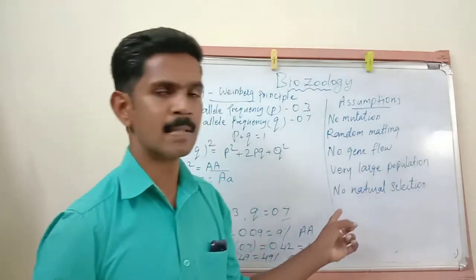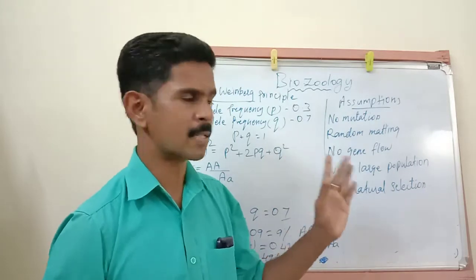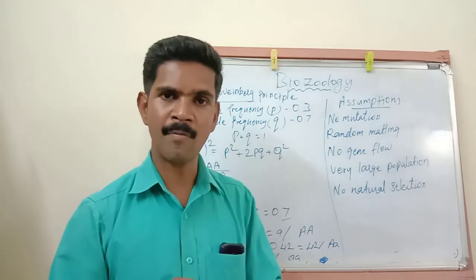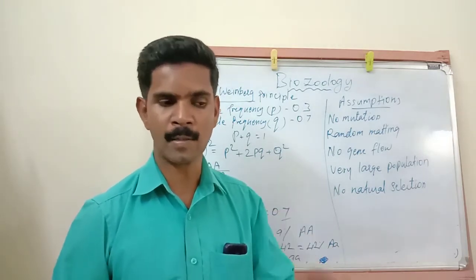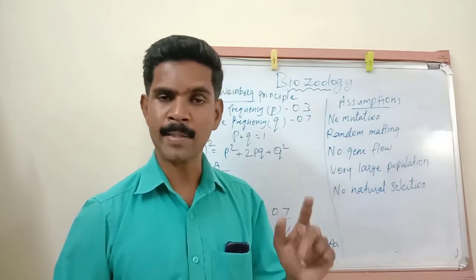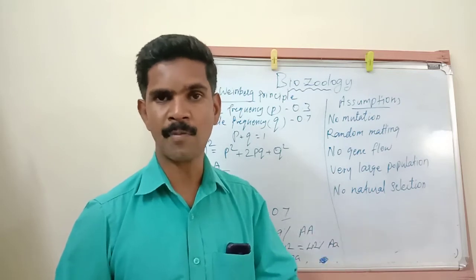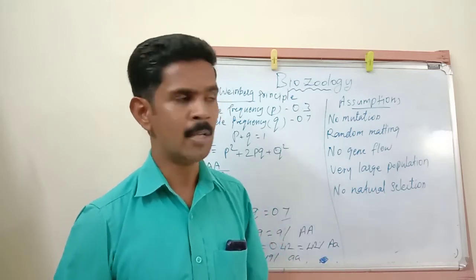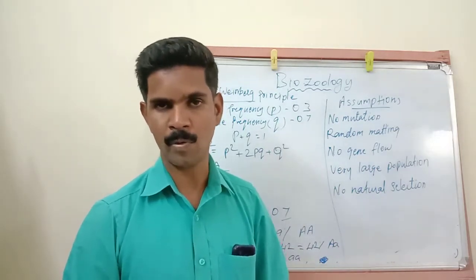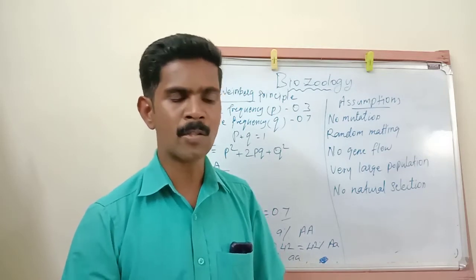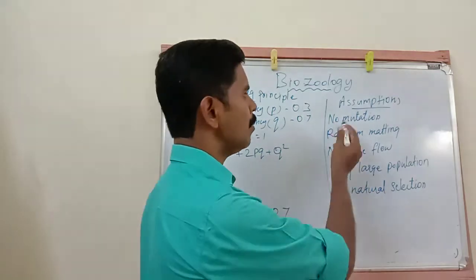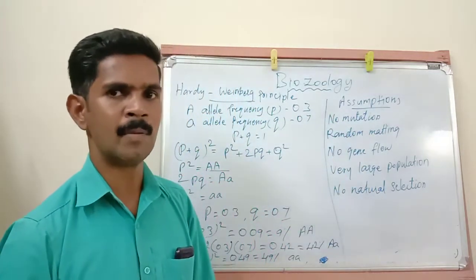So there are 5 assumptions. Hardy and Weinberg explain 5 important assumptions. The first one is no mutation. No mutation means, as I already told you, there are 5 factors: natural selection, mutation, genetic drift, gene flow, and recombination. These 5 factors are in what condition? Absent. So here there is no mutation, so no new alleles are formed, and there is no addition or deletion in the genes. This is the first assumption in the Hardy-Weinberg principle.